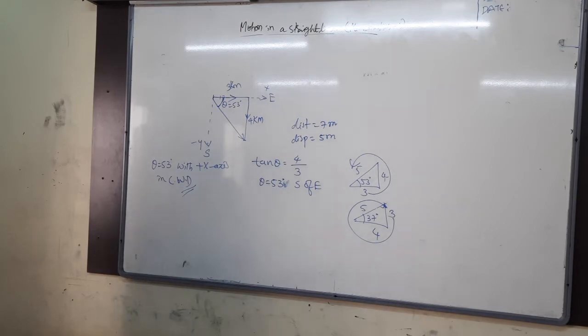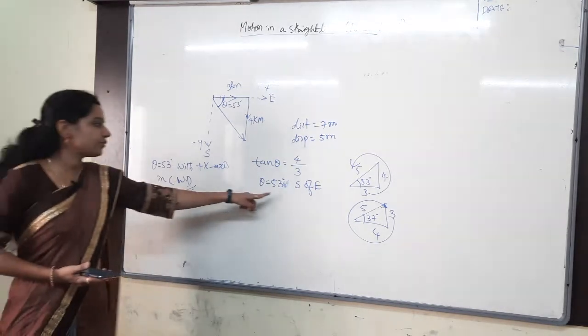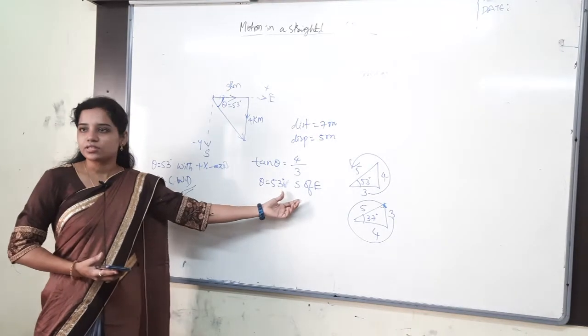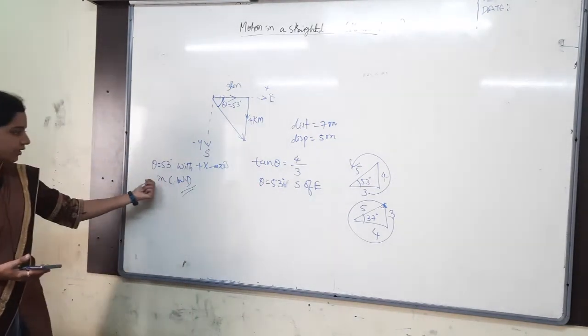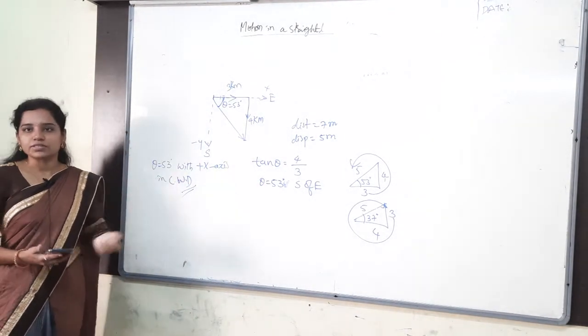Two types of directions we have seen here. One is south of east, in terms of east and then north or south, and another is clockwise and anti-clockwise direction.